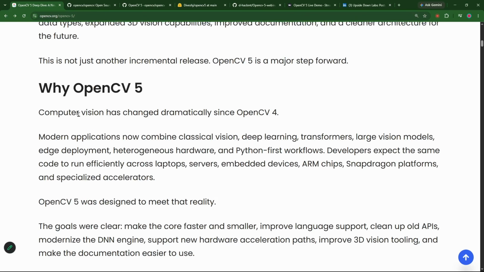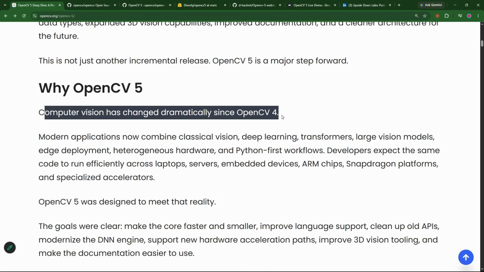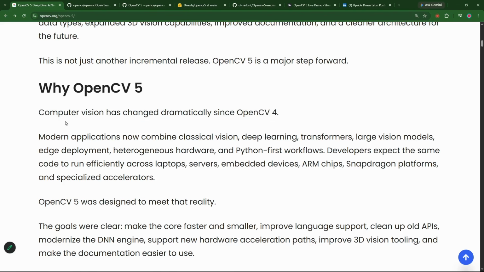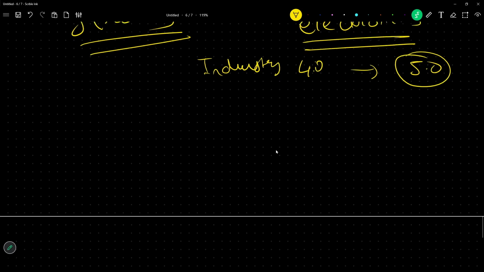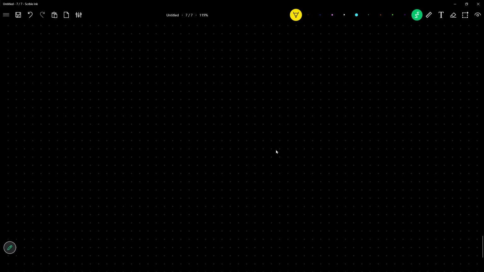So computer vision has changed dramatically since OpenCV 4, and that is what we want to understand. What happened, why was there a need for OpenCV 5, why did they have to rebuild their systems? That is what we are going to talk about right now. So let me go here.